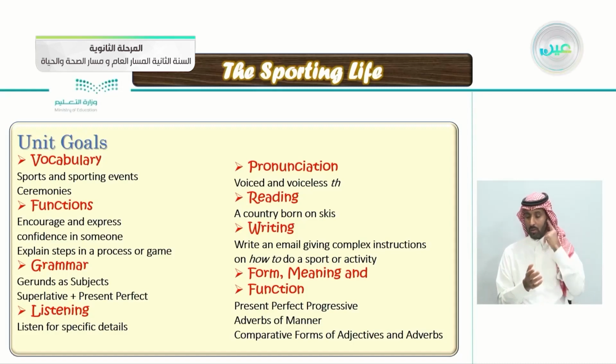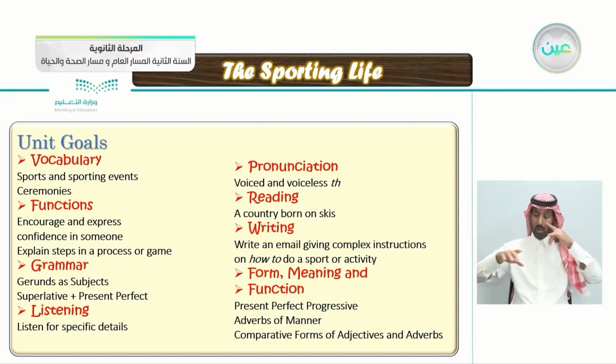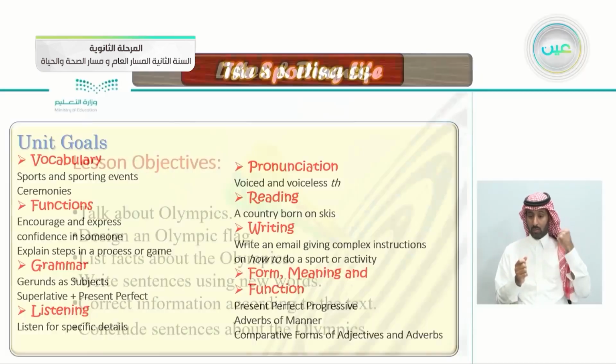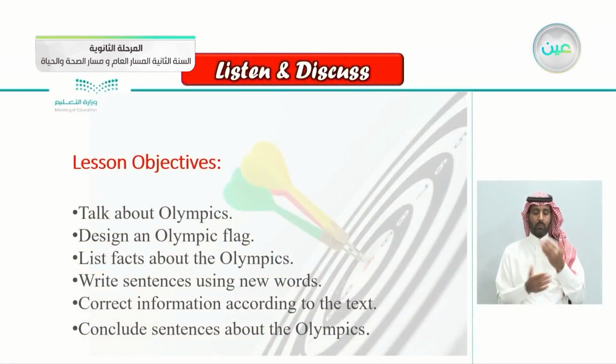the pronunciation, or the voiced and voiceless th. Reading, a country born on skies. Writing, write an email giving complex instructions on how to do a sport or activity. The four-meaning function: present perfect progressive, adverbs of manner, comparative forms of adjectives, and the adverbs. So you can see the main theme of this unit is to talk about sports and sport events. So today we'll be taking a listen and discuss.